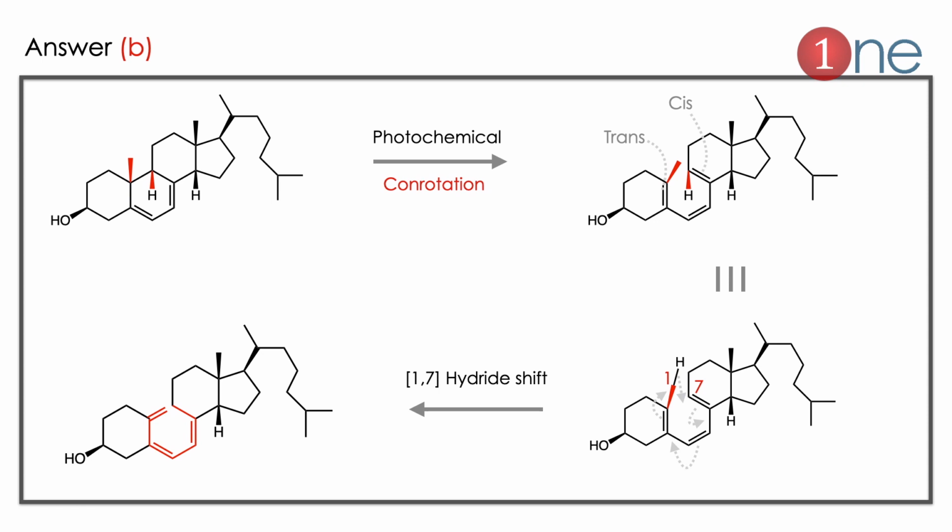But if you observe, in the product the double bond is rotated again. So the same reagent is written again, with hydrogen there. First the hydrogen is transferred to the 7th position. So a 1,7 hydride shift occurs, and the double bond switches to give the desired product. Here the problem may look tougher, but you only have to know pericyclic reactions, and what kind of hydride shift it is.